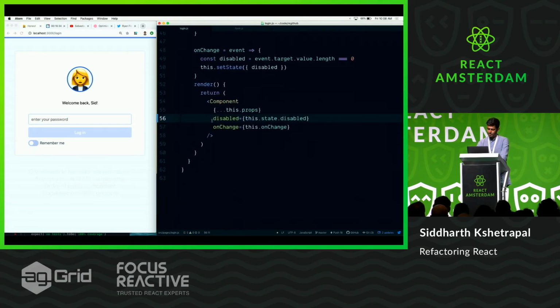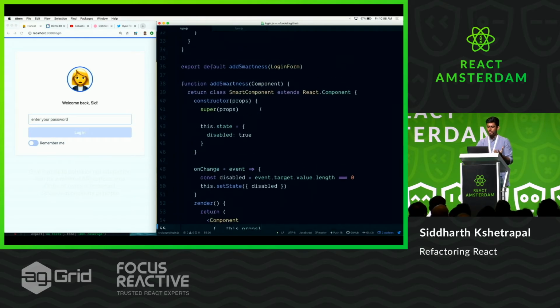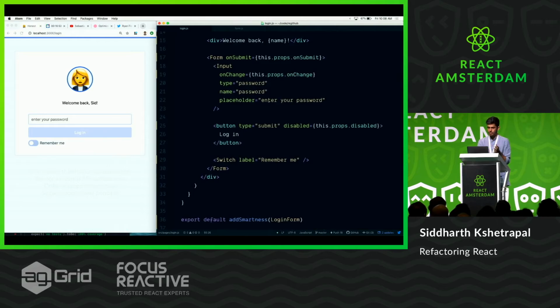One of the approaches is that you just namespace them, right? You say smartDisabled, smartOnChange. I kind of hate that for the sole reason that I don't like Java, and Java has namespacing. So, bad memories there. But a better thing to do here would be to create a new scope, right? What we really want is, we still want the variables, but we don't want them as props.